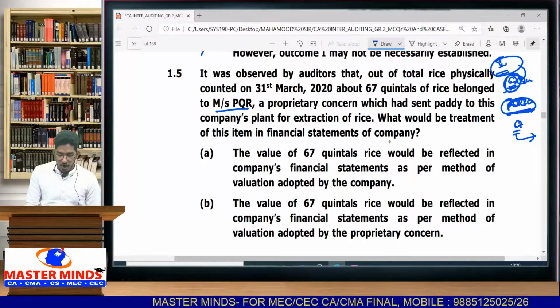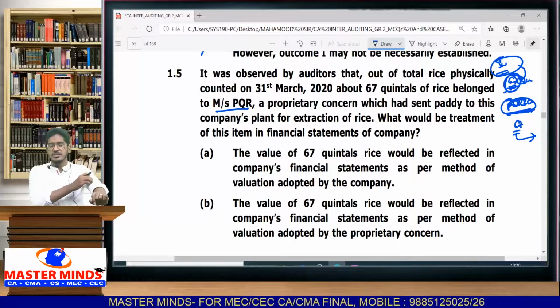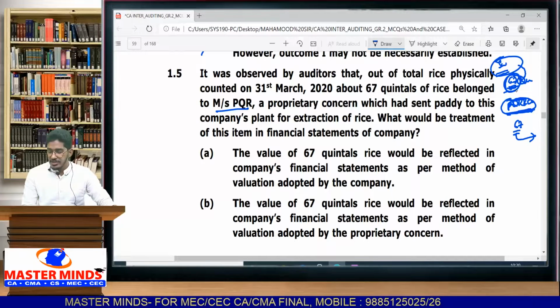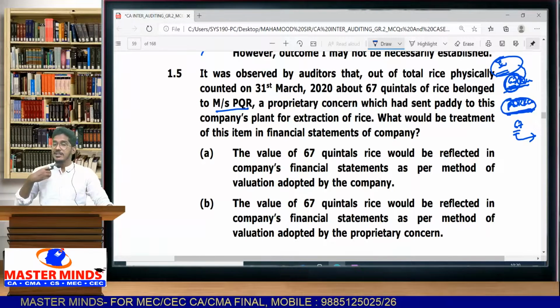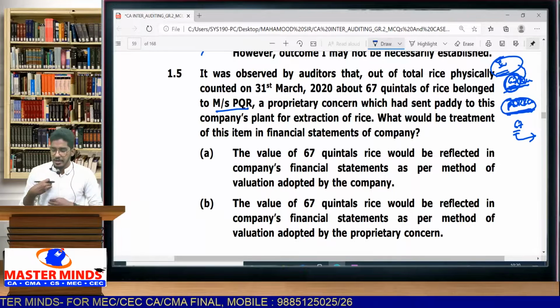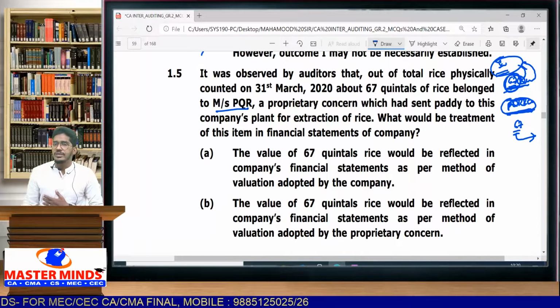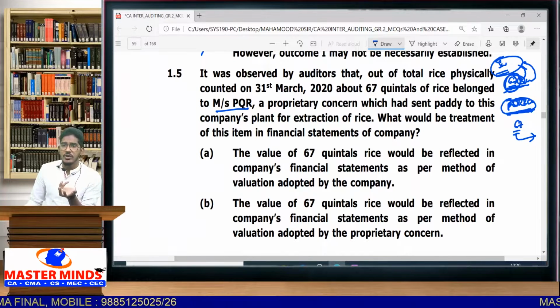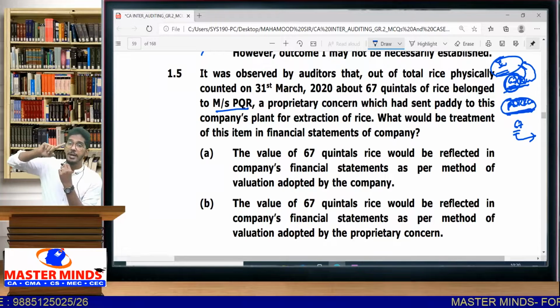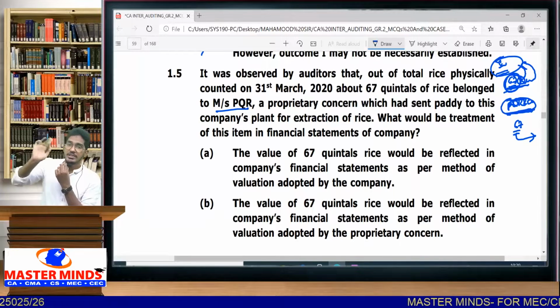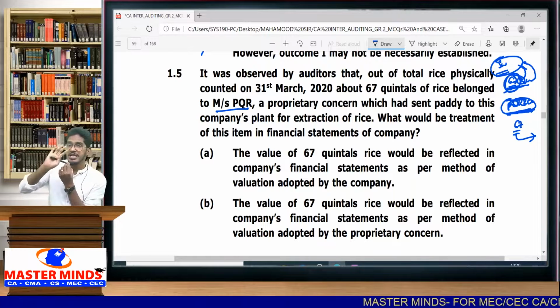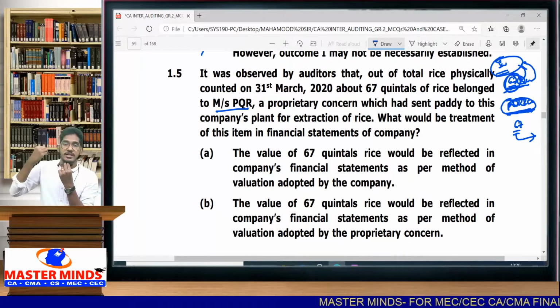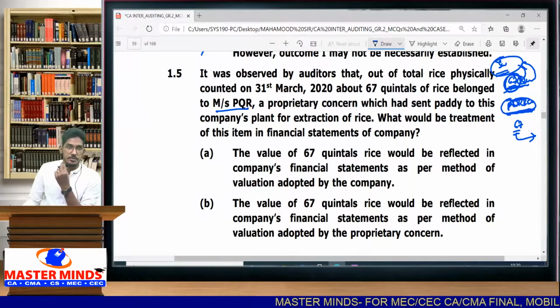Now what would be the treatment of these items in the financial statements? Should this 67 quintals of stock which is lying in the possession of Sweet Aroma Private Limited be included in the closing stock of Sweet Aroma? Definitely not, they are not the owner. It will form part of the inventory of PQR and Co, not Sweet Aroma, because they are not the owner. The stock is just lying with them, and some third party is the owner.